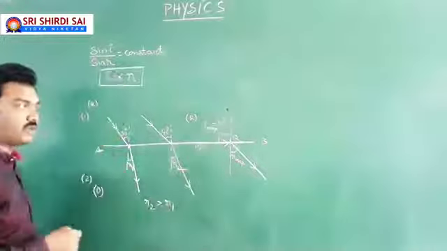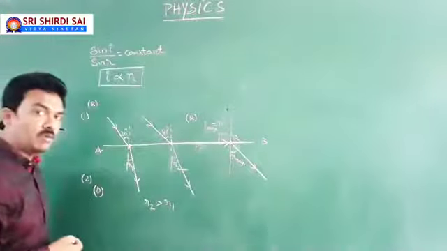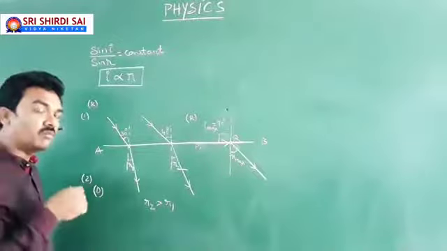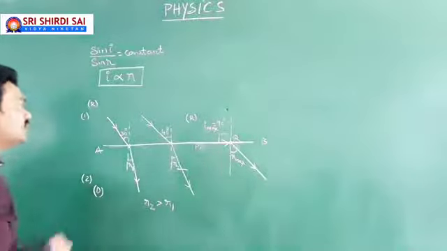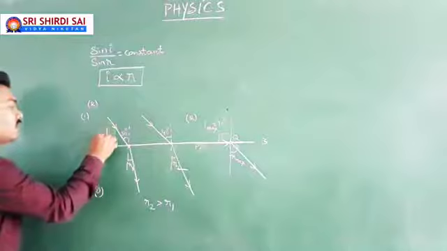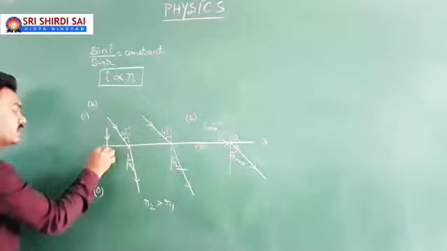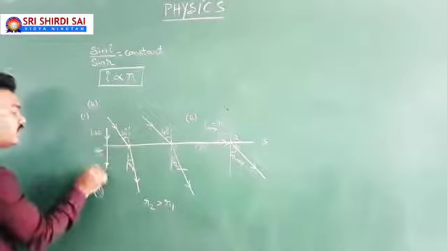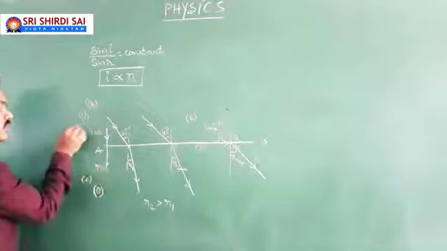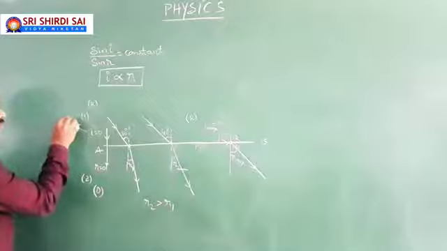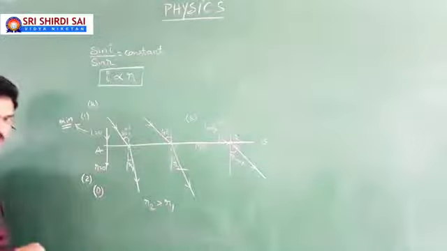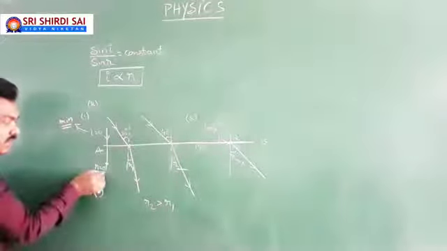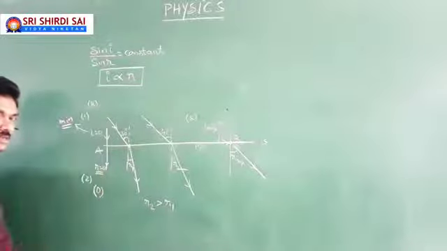You may get the doubt, sir, when you are speaking of maximum possible angle of incidence, then what is minimum possible angle of incidence? Yes, you have learned. If the light ray falls normal to the interface, it goes straight without any deviation, with I equal to 0 and R equal to 0. We'll explain about the concept of minimum angle of incidence, so that minimum angle of refraction.